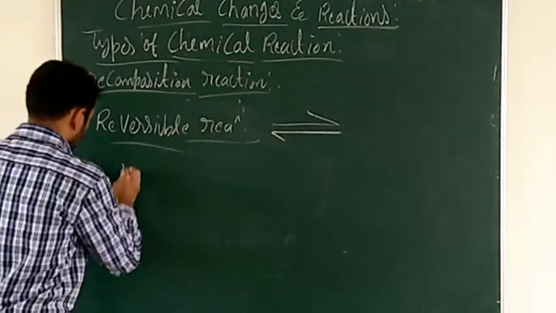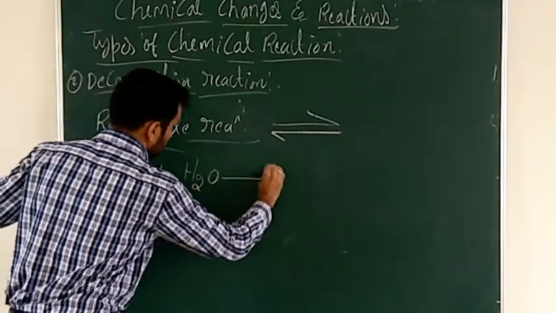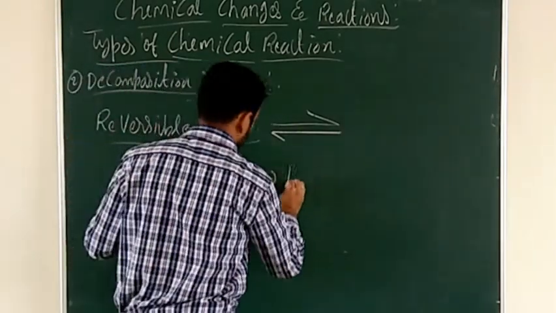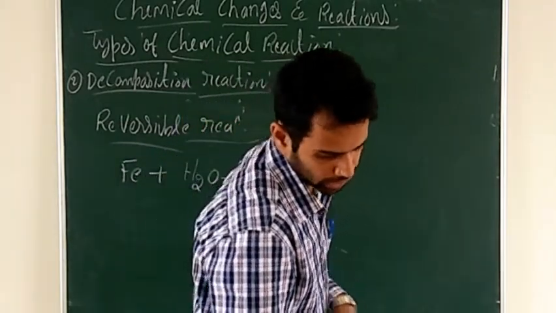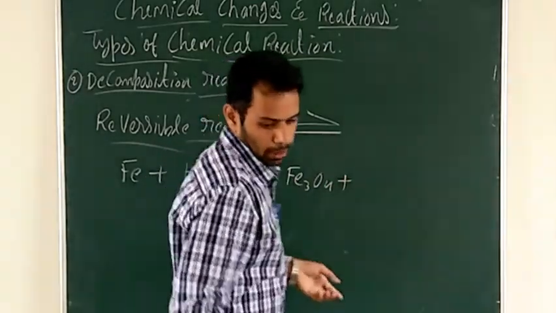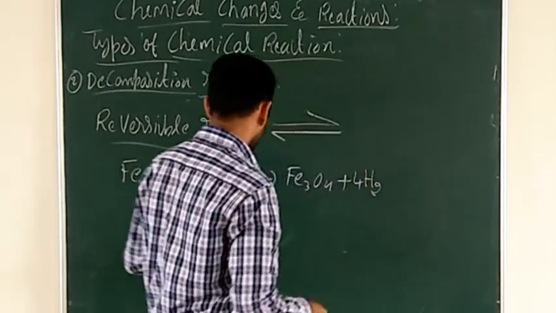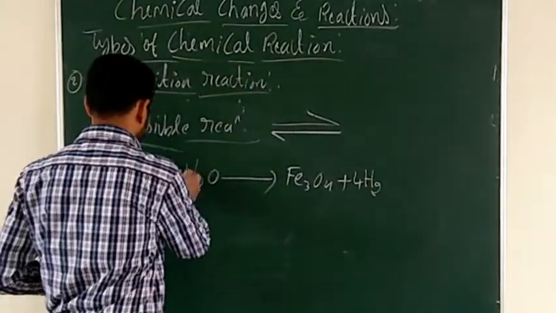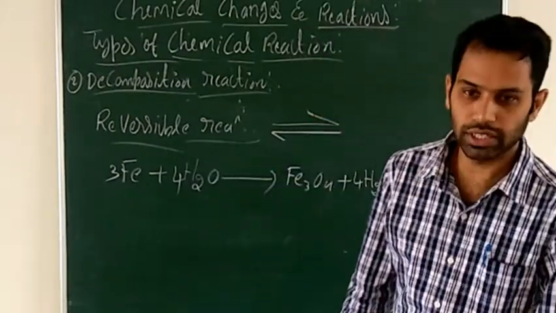For example, when iron reacts with water, that will give rise to Fe2O3, ferric oxide, plus H2. We need to balance the equation. H2O. So look at that.